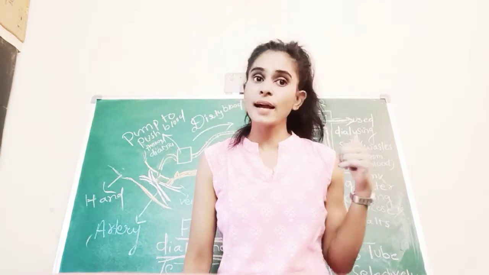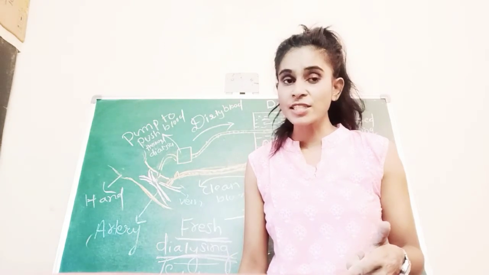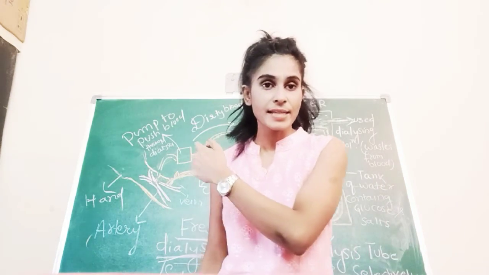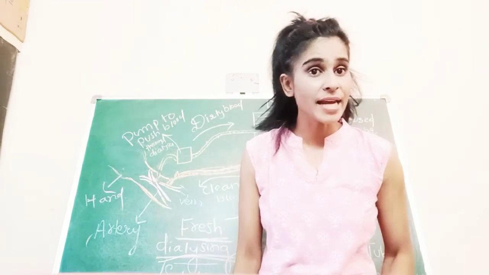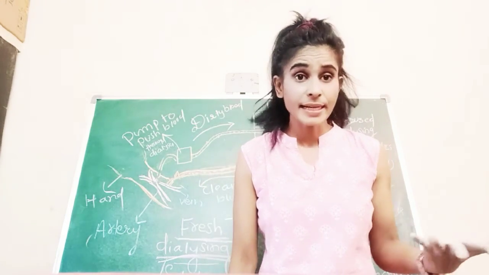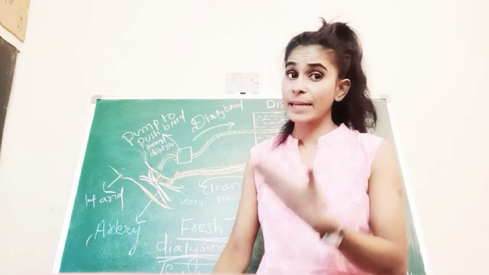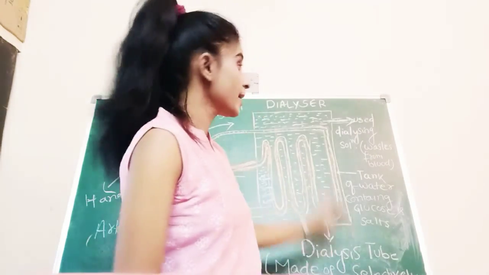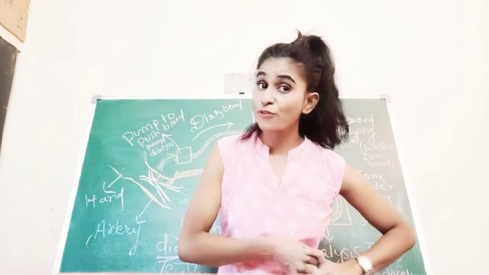And until then, dialysis. How is dialysis done? Dirty blood is removed from the artery of the patient, treated with heparin, and allowed to enter into the tubes of the dialyzer. The tube is semi-permeable, and the tank contains solution. The solution has glucose, water and salt, in the same concentration as the blood. Through semi-permeability and diffusion, waste is removed and clean blood is separated. Clean blood enters into the veins of the patient. Dirty solution is removed from the other end of the dialyzer. Hope you understood the process of dialysis.